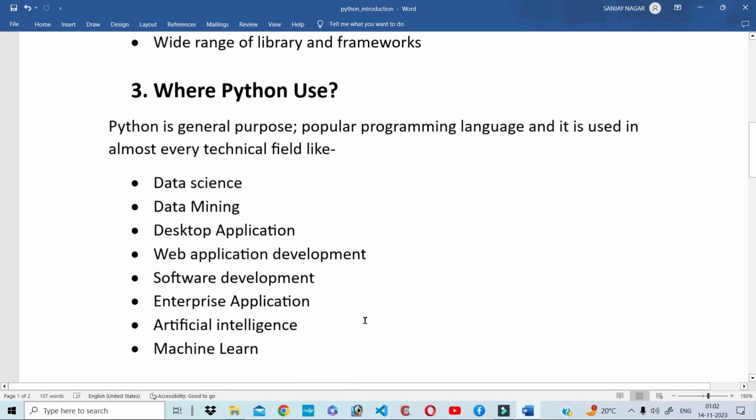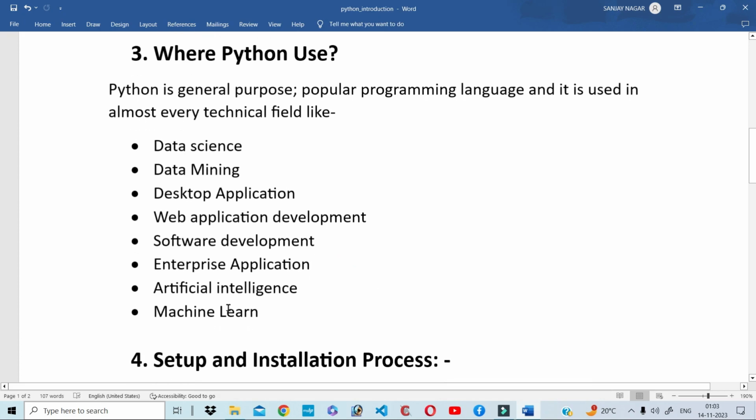And the next point is, where to use Python. Python is a general purpose, popular programming language. Today, if you search in Google for the top three programming languages, you can see Python is in number one position. And it is used in almost every technical area like data science, data mining, desktop applications, web applications, software development, enterprise applications, artificial intelligence, machine learning, and many other technical areas.